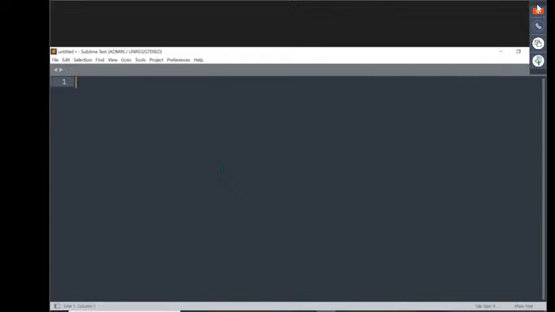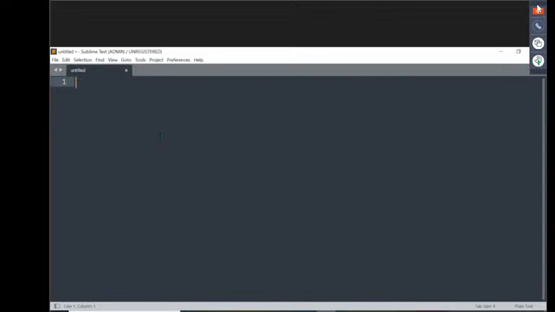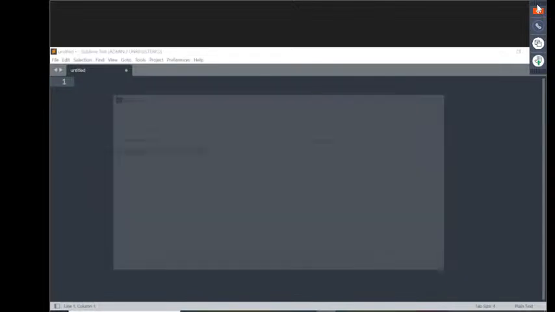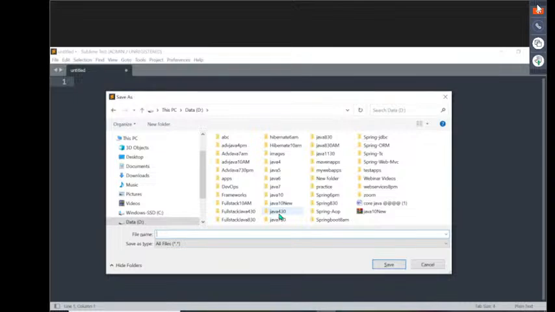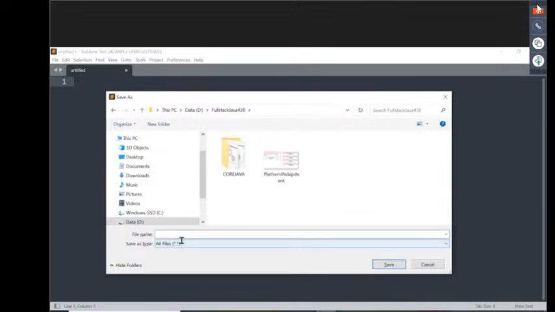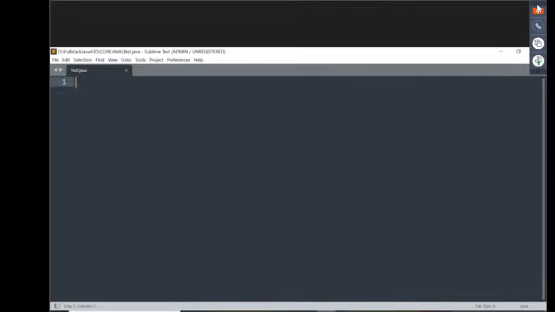Now I want to open this Sublime Text and prepare a small program here, in both Edit Plus and inside this Sublime Text. First of all, let me check this one. File, new file. Ctrl+S, save this file first directly. Where do we want to save it? D drive, inside the D drive, full stack Java 430, core Java. I want to save it as tester.java. Now it is available.